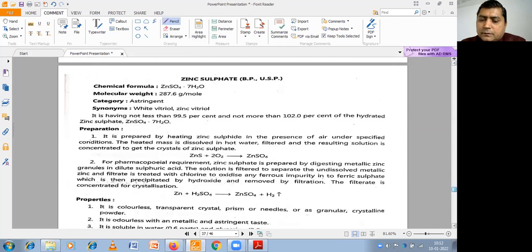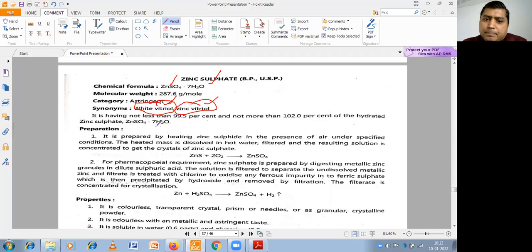Okay, so these are the uses of potash alum. Next is zinc sulfate, ZnSO4 is its molecular chemical formula. It can be used as an astringent. It is called white vitriol. Its name is very important. Zinc sulfate is called white vitriol or zinc vitriol.